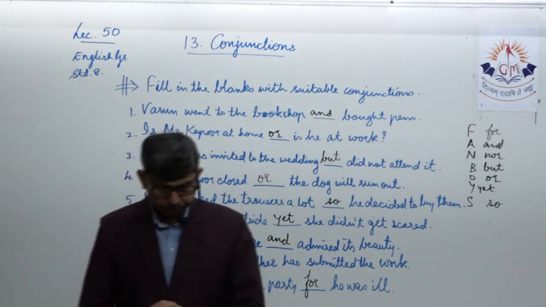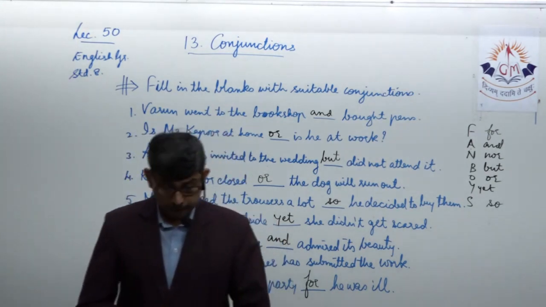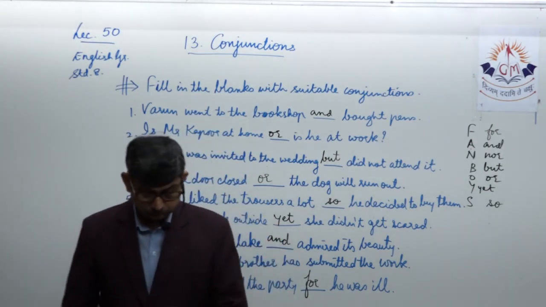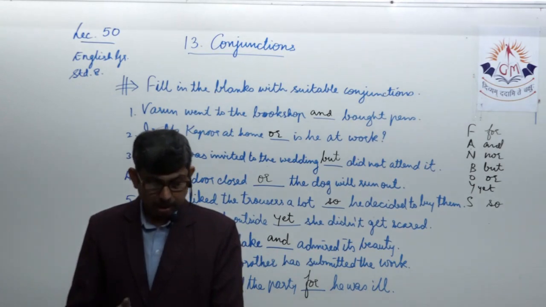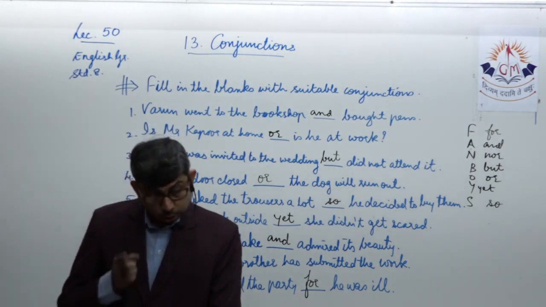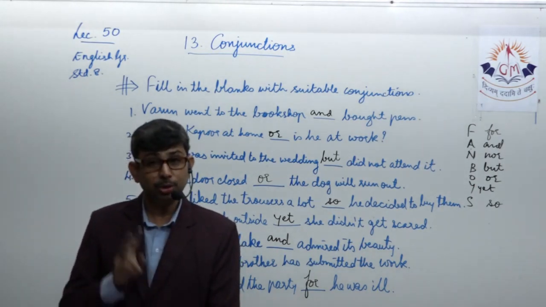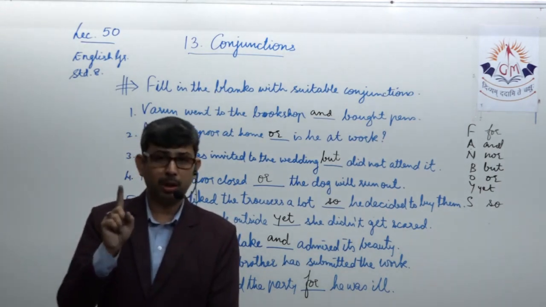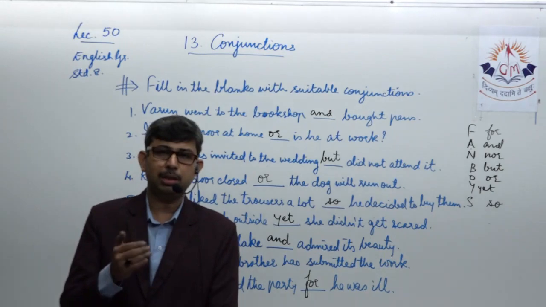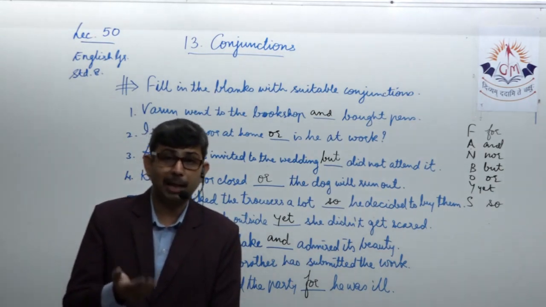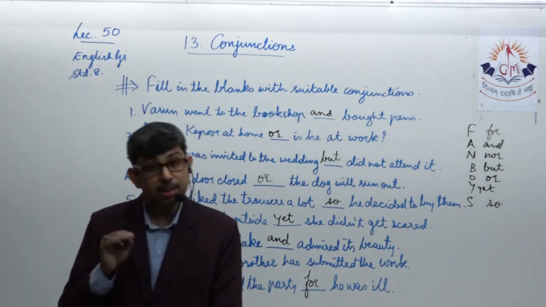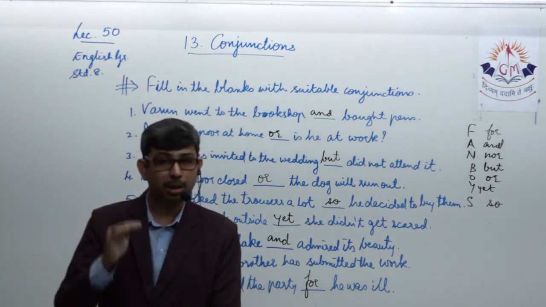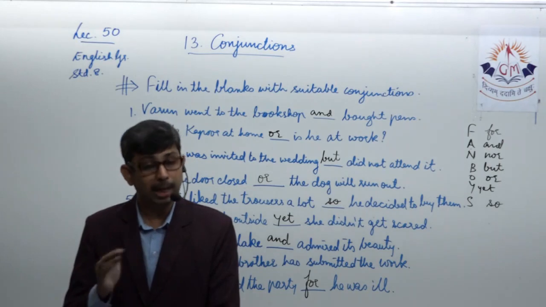The next one, he is very old. He enjoys good health. Two simple basic sentences. He enjoys good health though he is very old. So here two different aspects are being expressed over here. He is very old is one thing. So if someone is old, naturally we understand that must be having bad health. But still, he is enjoying good health. Despite being so old, having a big age, the person is having good health.